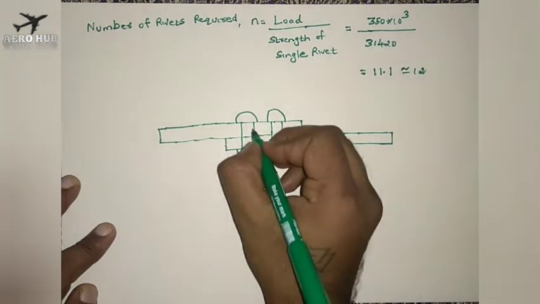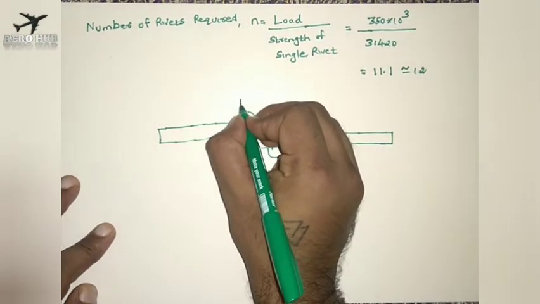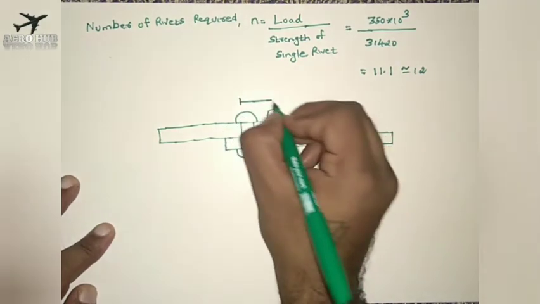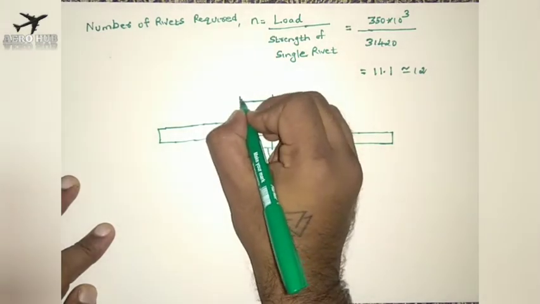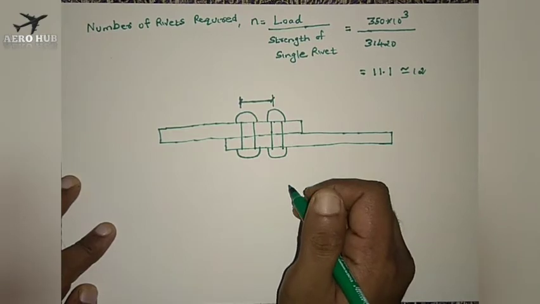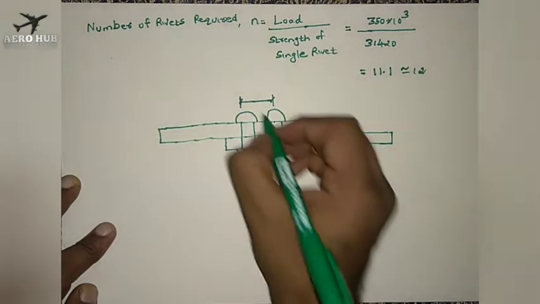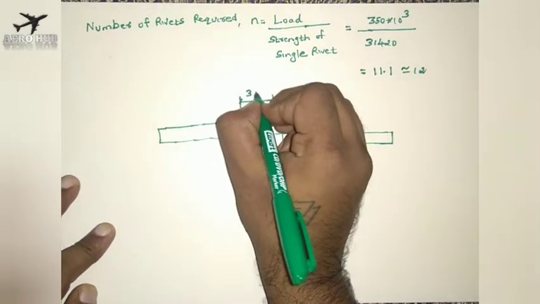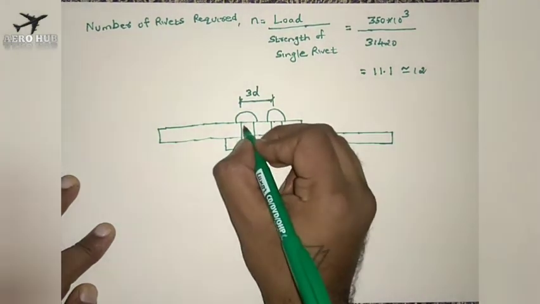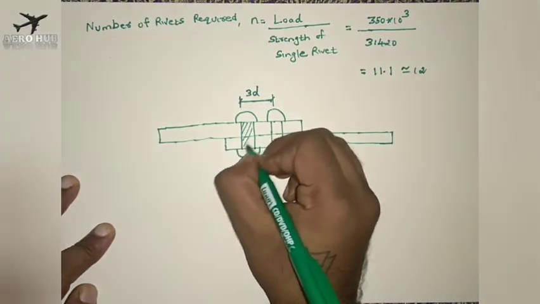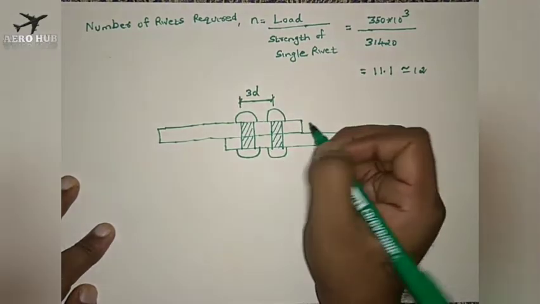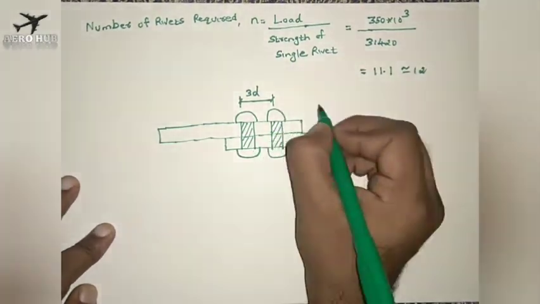Okay, and we are aware that this is a double riveted joint. The distance between each rivet, that is nothing but the pitch of a double riveted joint, is found out to be 3 into diameter. Okay, and also this is the rivet. The pitch is found out to be 3D.